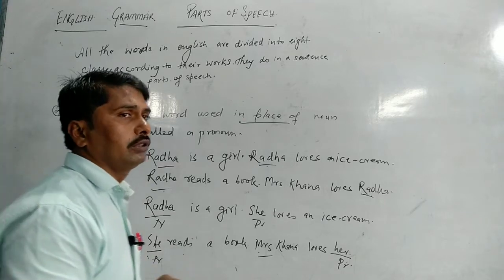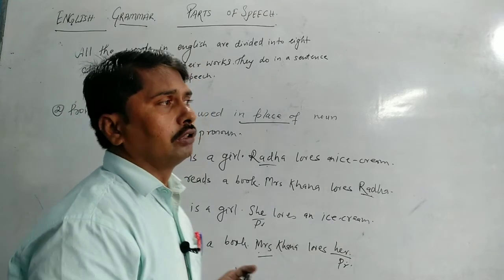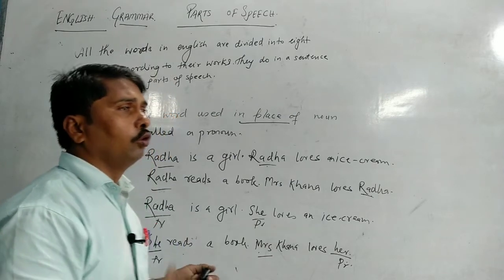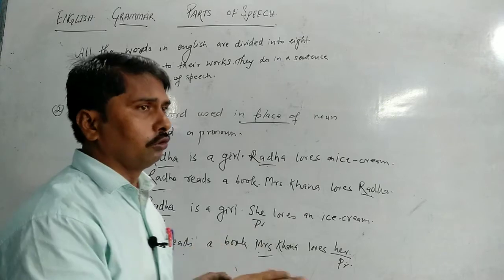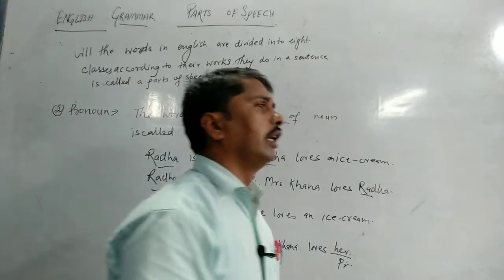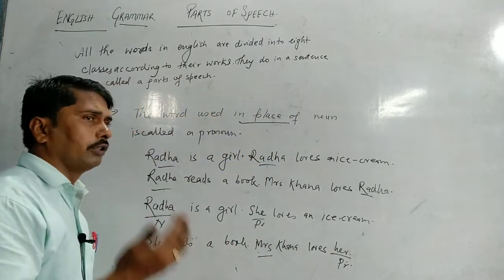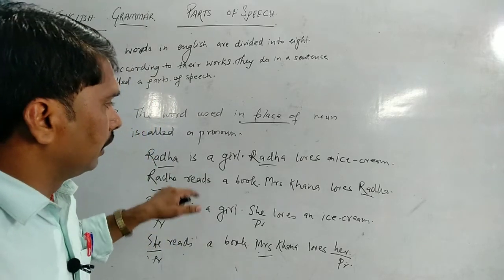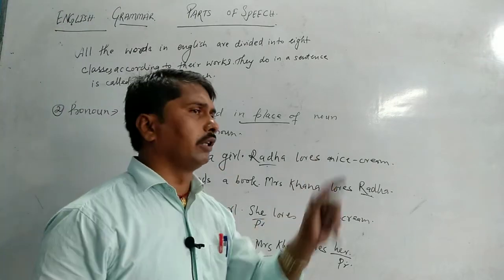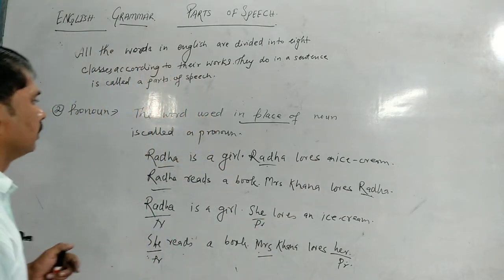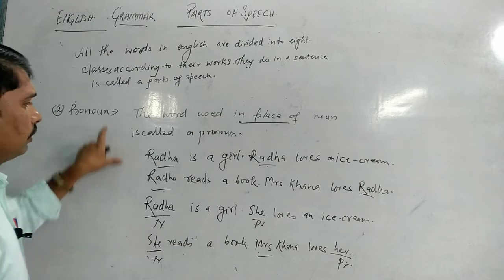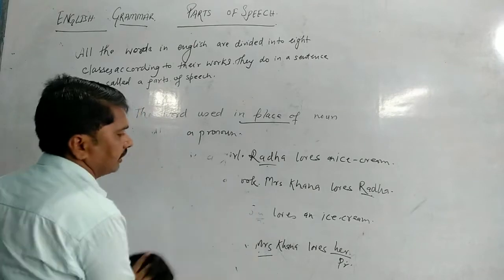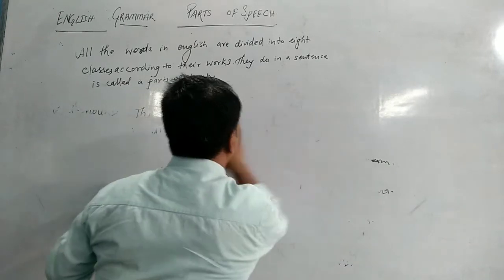There are many pronouns: this, that, these, those, each, every, who, what. We will go through all the examples and all the definitions when we read about the pronoun in our next chapter. First of all, this is only a brush up class to identify the particular word. Hope you are enjoying these classes. Now, this is called pronoun. Now we'll talk about adjective.